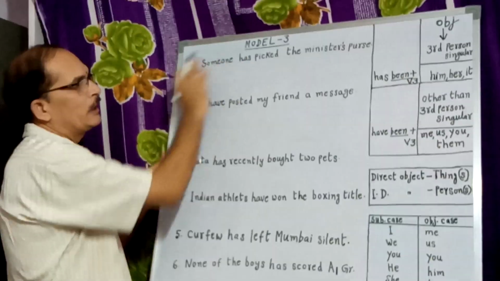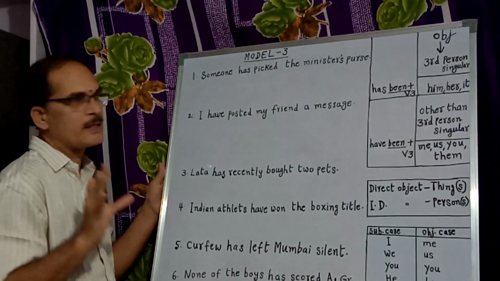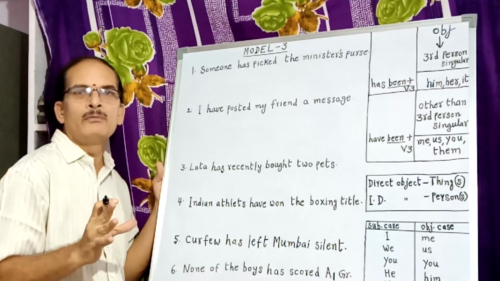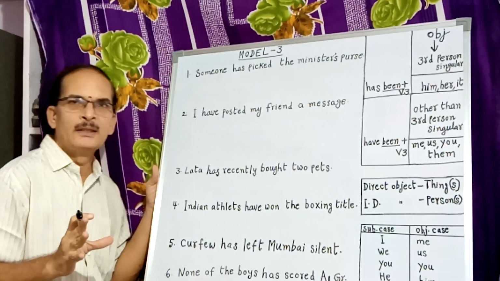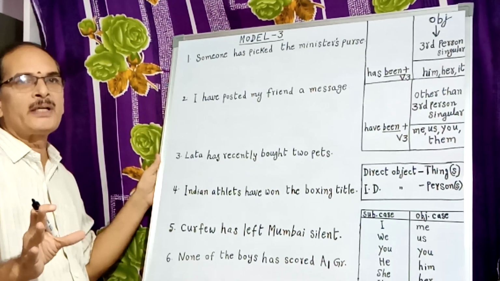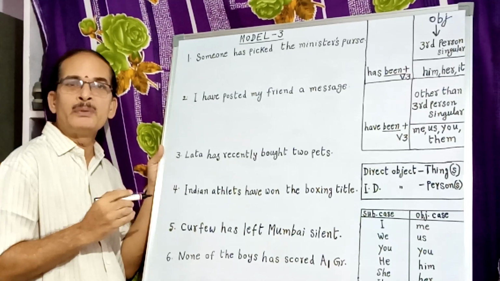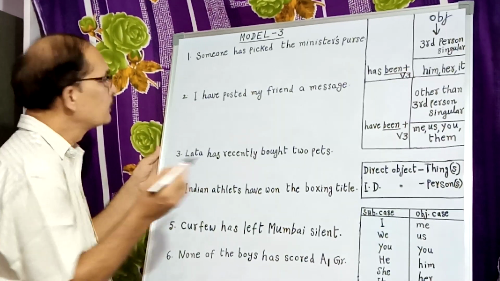Here, model 3. In model 3, I would like to deal with the present perfect tense. We all know what the present perfect tense is: have plus V3 or has plus V3. So this is what is called present perfect tense. Now let us discuss some examples on the present perfect tense.